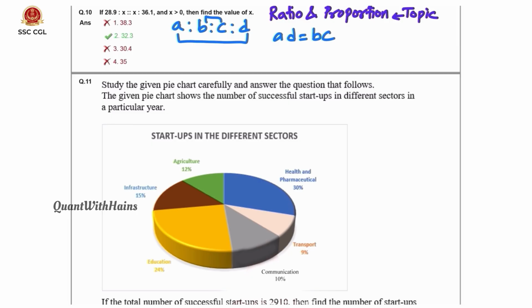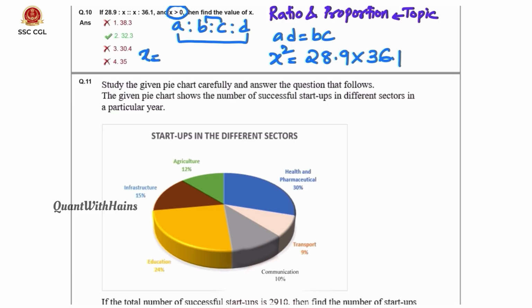Now coming to 10th question here. Ratio and proportion sum. X is greater than 0, means x is positive. Here is given, we know a is to b is to c is to d are in proportion means a into d equals b into c. That means x into x, x square equals 28.9 into 36.1.